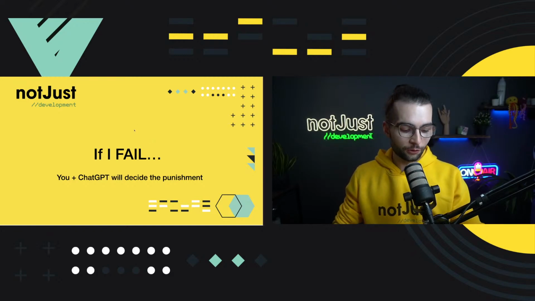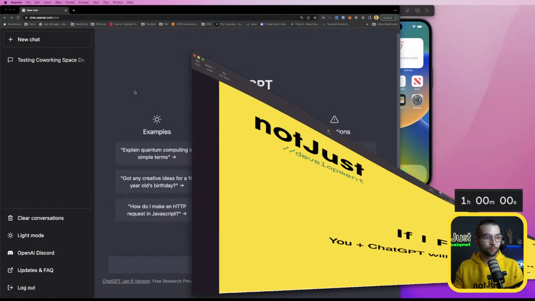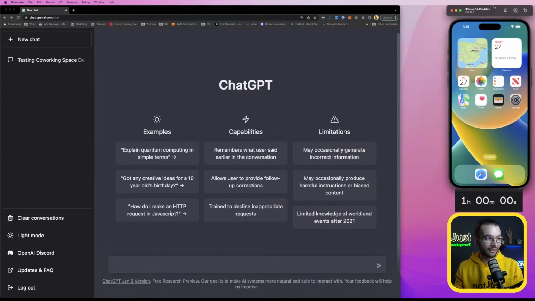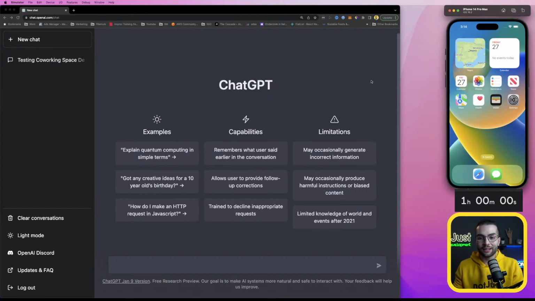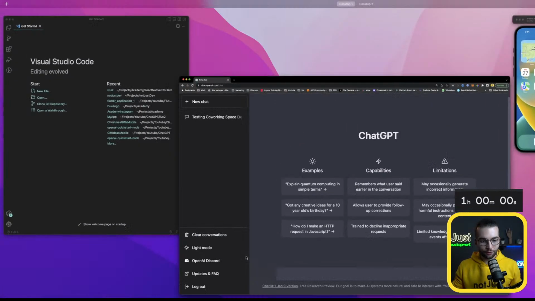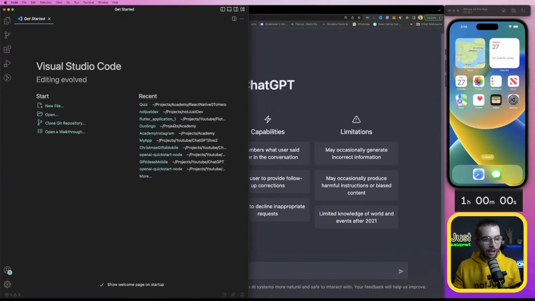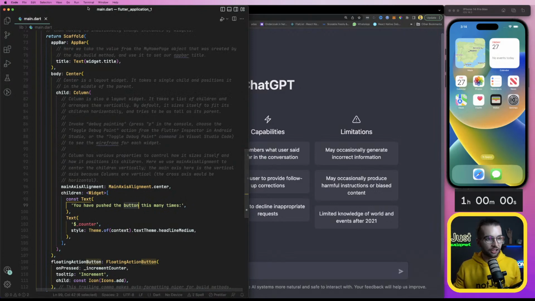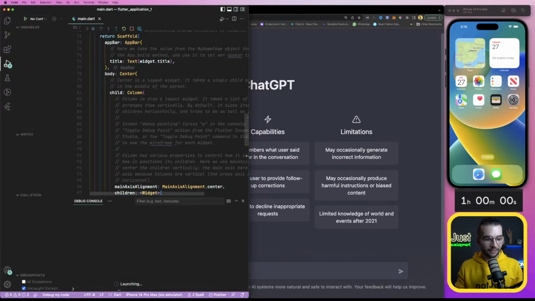So, without further ado, I think we are ready to get started and jump right into it, because the challenge is quite interesting, knowing that I have zero experience, so I might have to Google a lot of stuff today. What I have here, I will start with an application that I generated yesterday just to make sure that I have an environment set up. So this is just a plain application, and I found out that you run it by pressing F5. So let's go ahead and do that.